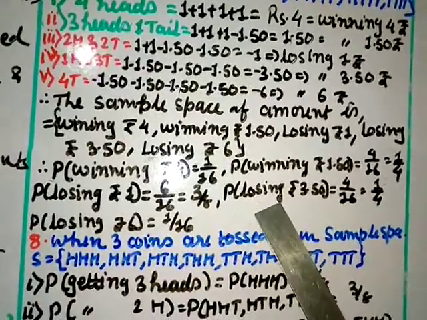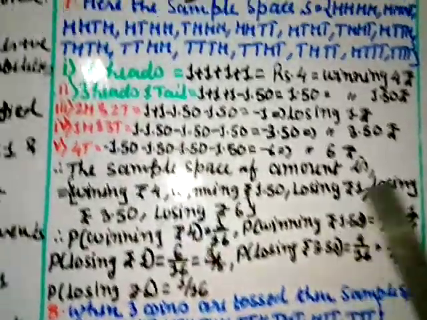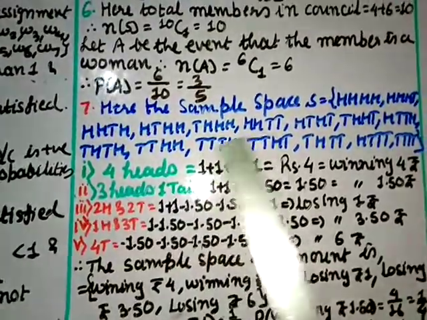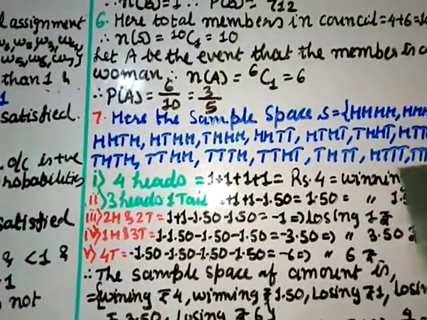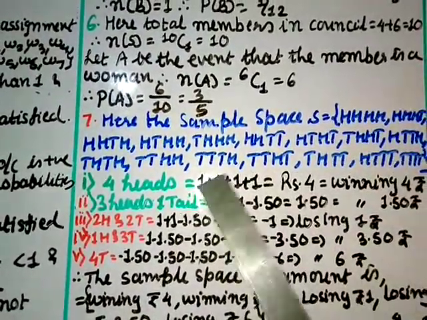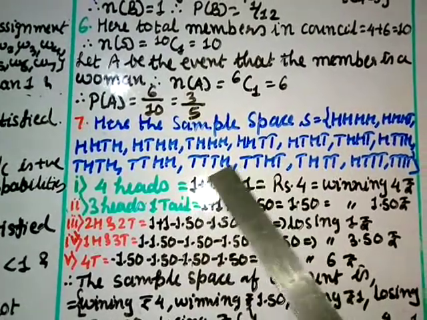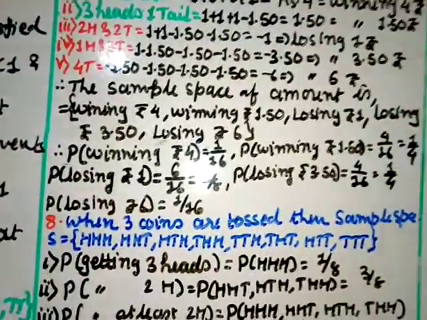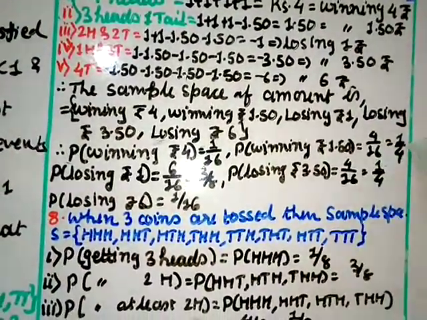Now next is losing rupees 3.50. When you lose rupees 3.50, you have got 1 head and 3 tails. So find from here 1 head and 3 tails. You have to check from here. 1 head, 3 tails, you can count from here: 1 head here, 1 head here, 1 head here, 1 head here. Right, so you get 4. So here you can write it as 4 by 16. If you cut by 4, it is 1 by 4.